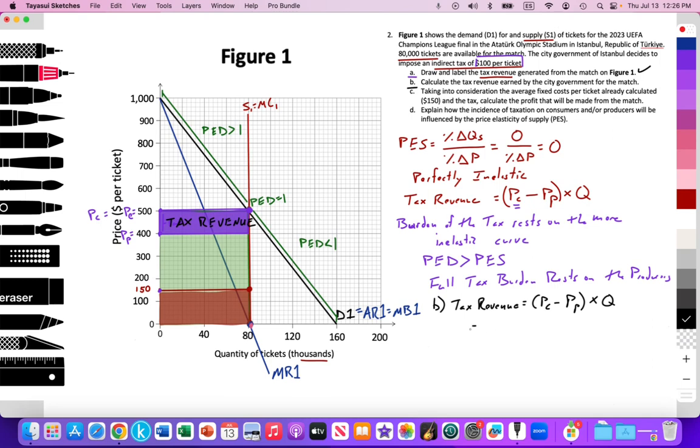So that is equal to $500 minus $400, price received by the producer, which is simply $100, multiplied by a quantity of 80,000. So here we have $100 of tax revenue multiplied by an unchanged quantity of 80,000. And so the tax revenue is going to equal 8 million.